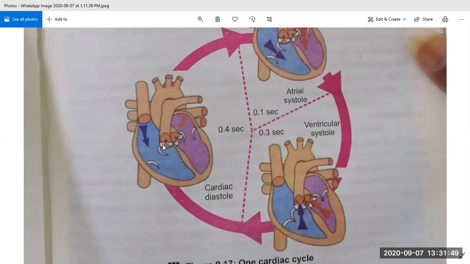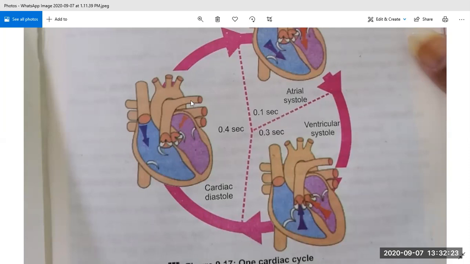When this closes, at that time the dub sound is produced. So the whole procedure produces the lub dub sound, and we can hear this sound with the help of a stethoscope. I hope you understand it.